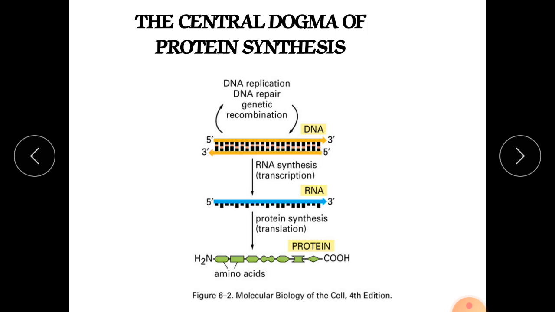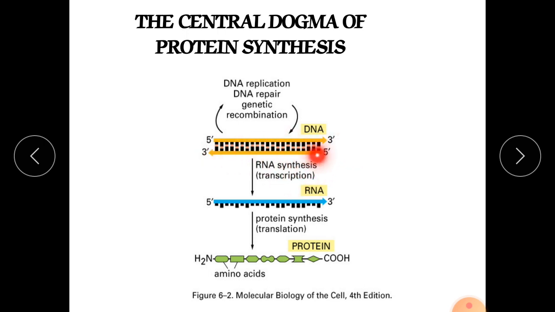DNA replication, DNA repair and genetic recombination proceed from the 5' to the 3' end. After that, RNA synthesis occurs by the process of transcription.